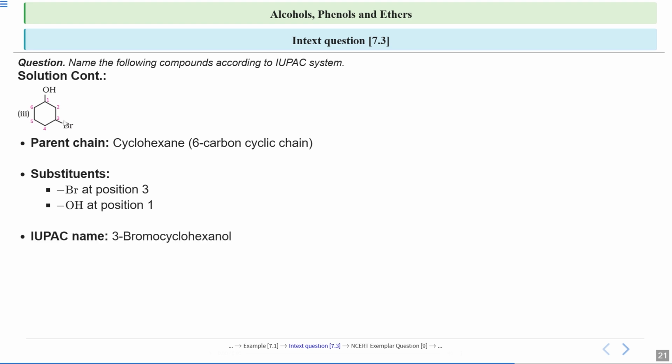So I will write 3-bromo cyclo, because this is a cyclic structure. When it is a cyclic structure, you need to write cyclo. So 3-bromo cyclohexanol, because this is an alcohol. In alcohol, the E is replaced by OL. This is 3-bromo cyclohexanol. This is an alcohol. This is not an aromatic ring. This is just a cyclic ring which has 6 carbon atoms. So this is cyclohexane, and the IUPAC name will be 3-bromo cyclohexanol.